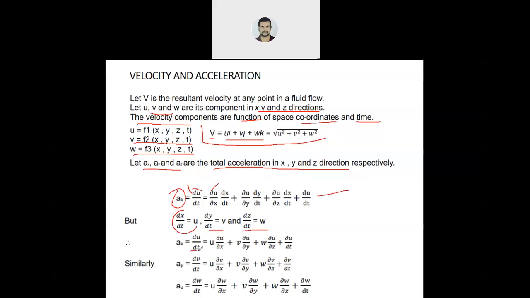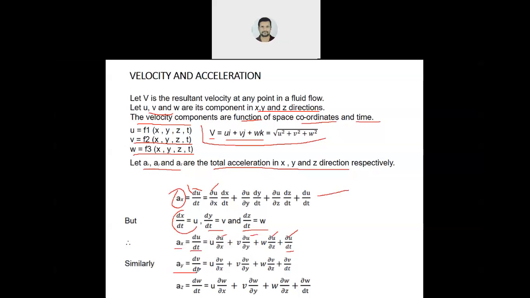Now, this du by dt is different. This is the partial derivative, this is the total derivative. So the total consists of derivative in terms of space coordinates and in terms of time. So you have divided this into space coordinates and time also. Because it is x acceleration, in the x direction, here there will be derivative of velocity in the x direction.